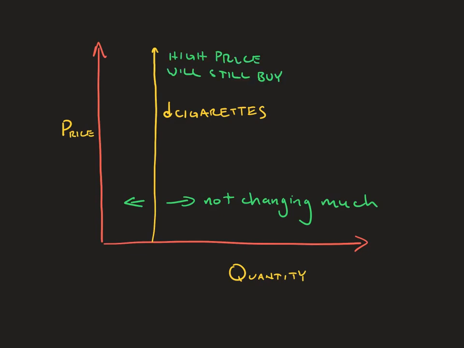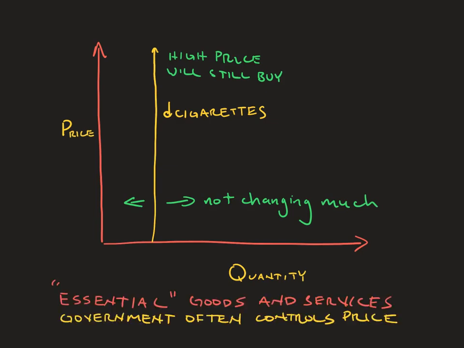So, to recap, inelastic demand is something that stays in one place. It's easy to remember when we look at a graph of supply and demand because this graph is staying in one place. And the number of people who want the thing are willing to pay any price in order to get it. It's also important to note that many of these products are considered essential.